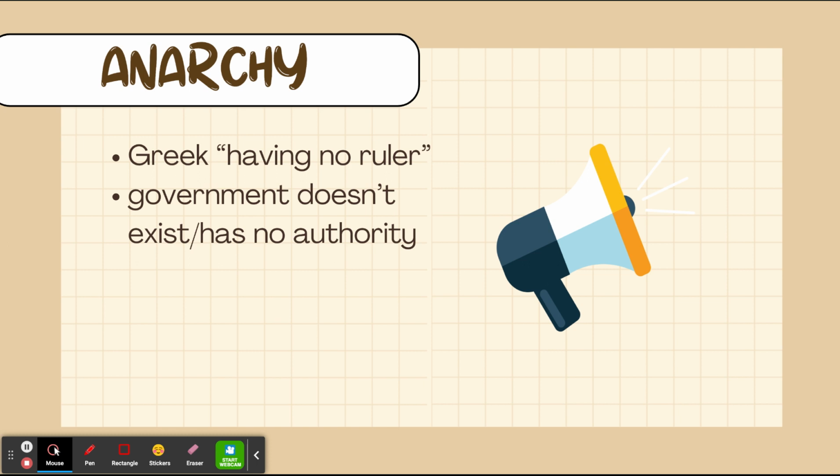We talked a lot about this in the last mini lesson in terms of different philosophers' rationale as to why governments exist and what those should look like. Within an anarchy, there is no formal government system. However, that doesn't mean that society is going to be successful. The term anarchy is rooted in the French Revolution when people were trying to uprise and basically do their own thing within France. However, it also was not successful.